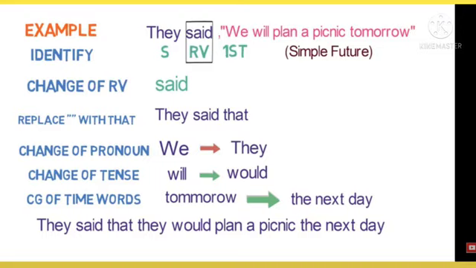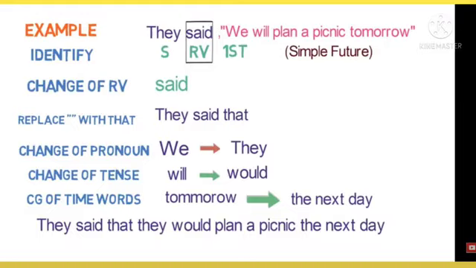How to write indirect speech? They, subject is the same, they said. Remove the quotation marks, that. We will also convert it to they. So they said that they would plan a picnic the next day. So I tell once again the indirect speech. They said that they would plan a picnic the next day.